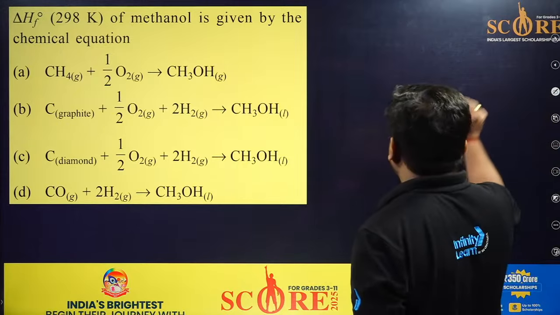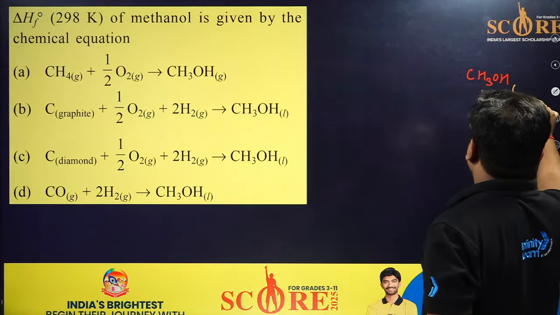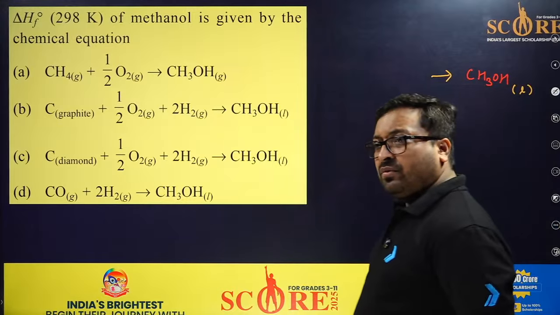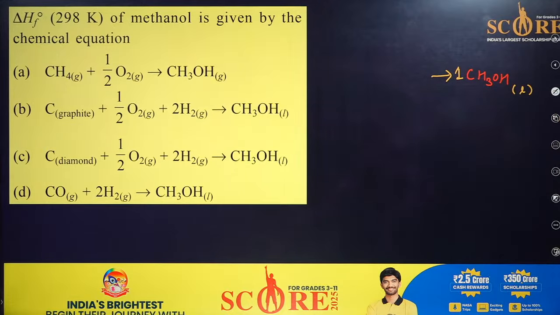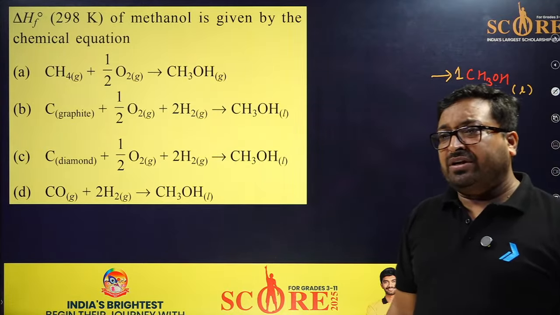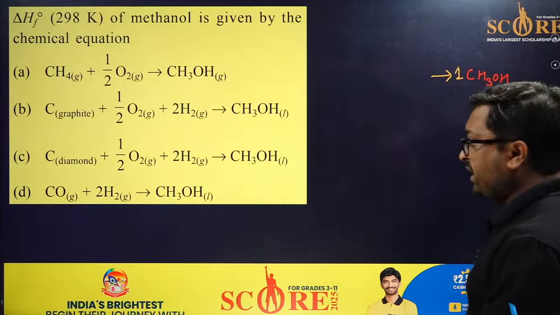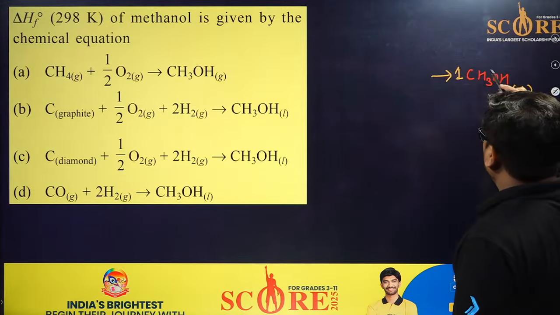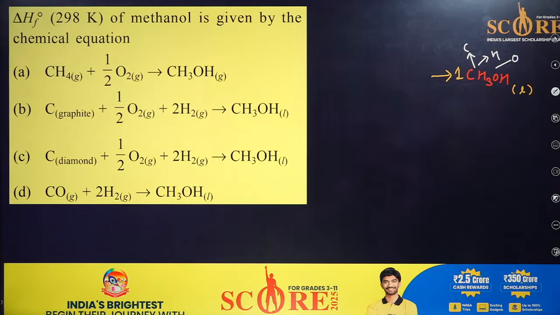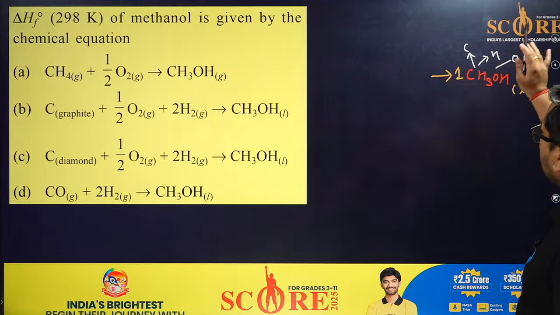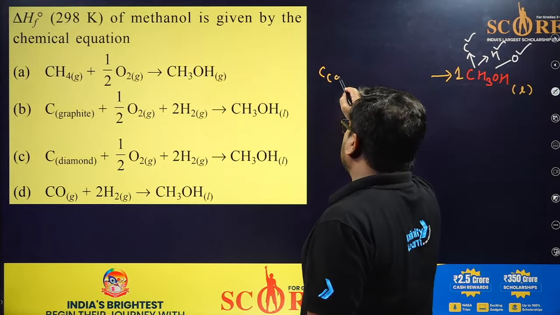Let's see. We have to make methyl alcohol, meaning methanol, a liquid. Be sure you should manufacture 1 mole of this compound. This is very clear. So we should manufacture 1 mole of it. I think your answer is right. Now, this compound is made up of carbon, hydrogen and oxygen elements. Yes, Samrat, B is the right answer. In which form? These elements are taken in their most stable form. So carbon is present as graphite.